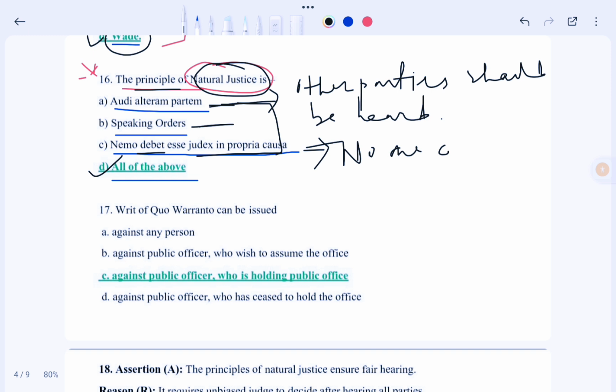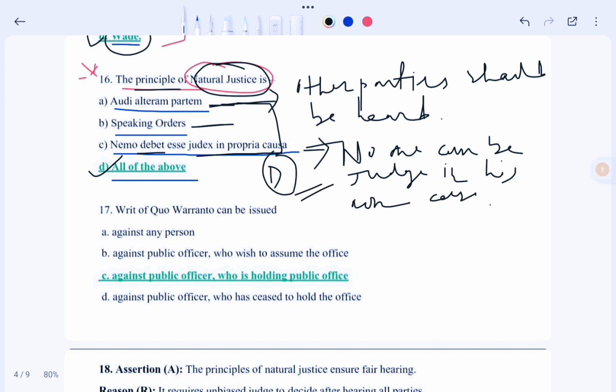Okay, so in this case the correct option would be option D. Okay, so now moving to next question.